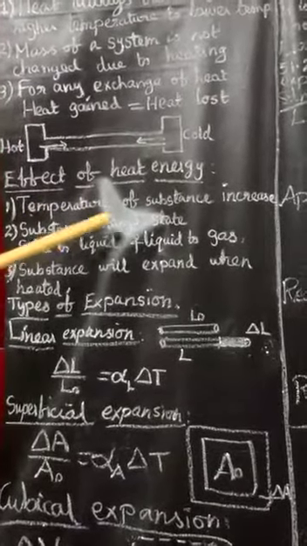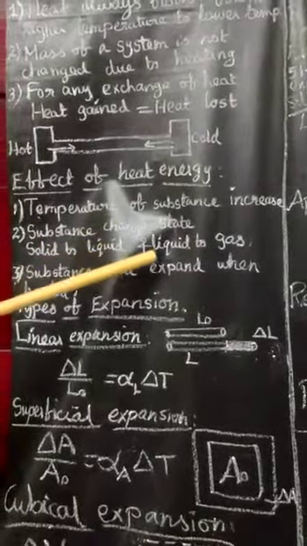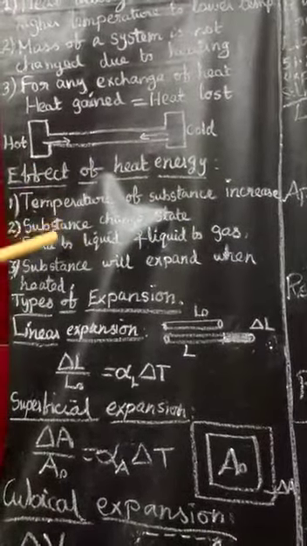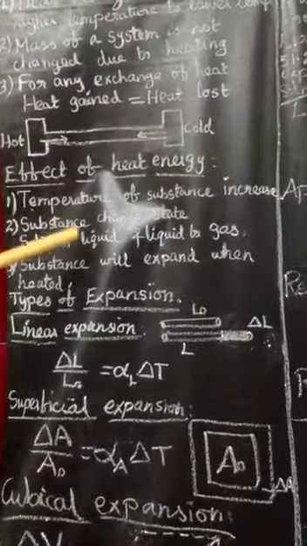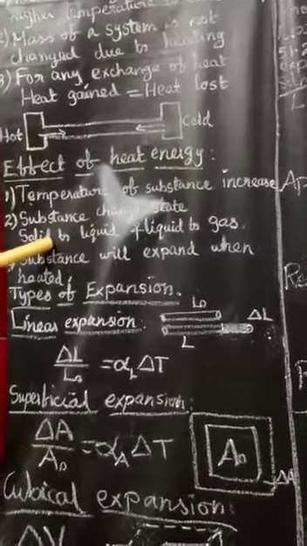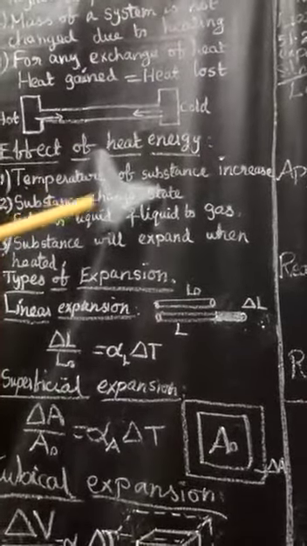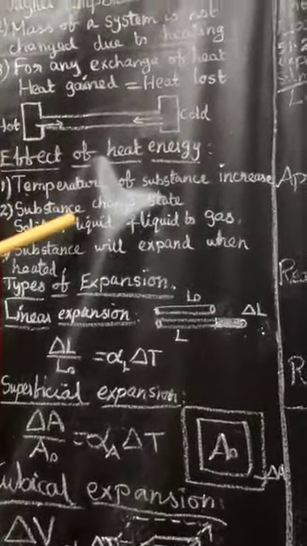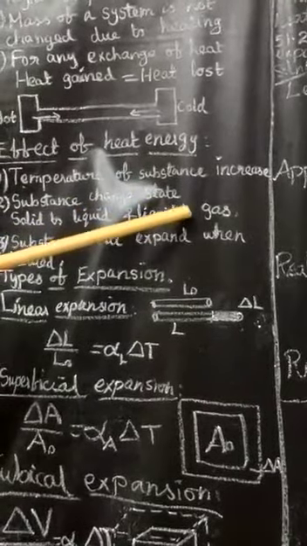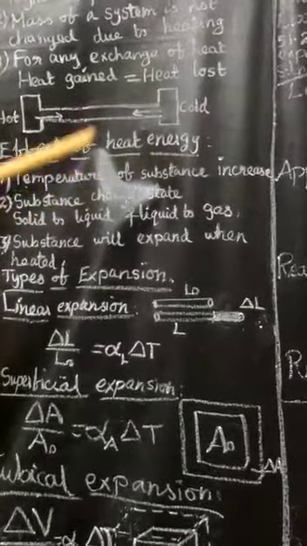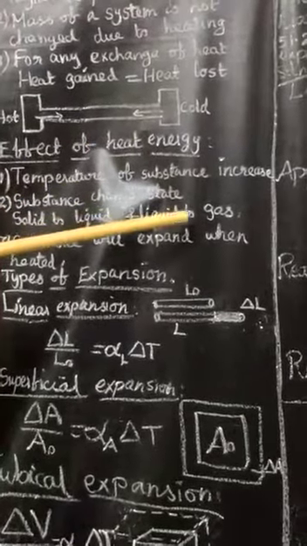Second one, the substance changes state, solid to liquid and liquid to gaseous state. Suppose you take an ice cube in a vessel and apply heat energy to the ice cube. The ice cube is in a solid state. After a short time, the ice cube will change to the liquid state. So solid to liquid, and applying heat energy further, the liquid will change to the gaseous state. So that is the point. The substance changes state, solid to liquid and liquid to gas.